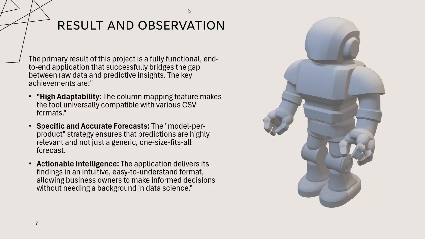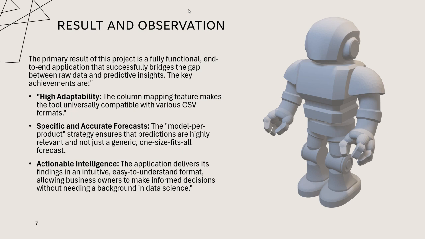Now let's talk about the results and observations. The model successfully identifies potential bestsellers and visualizes their future sales patterns. For example, the app highlights peak demand months and estimates sales for each product, enabling businesses to make proactive decisions. Observation: the tool can provide accurate and actionable insights even with a mid-sized dataset.